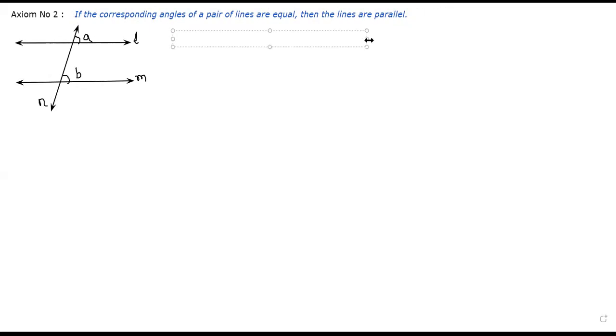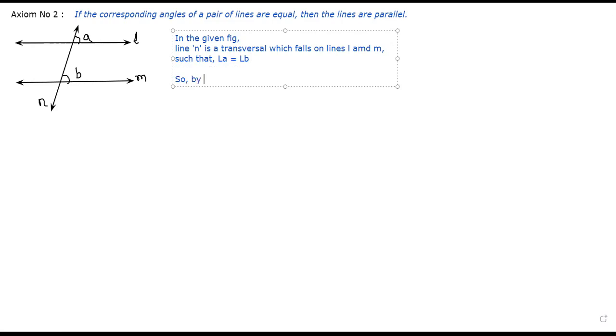And write down here. In the given figure, line N is a transversal which falls on lines L and M such that angle A is equal to angle B. This is given to us.